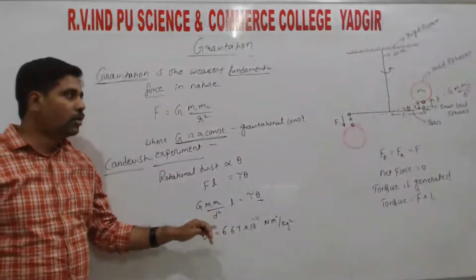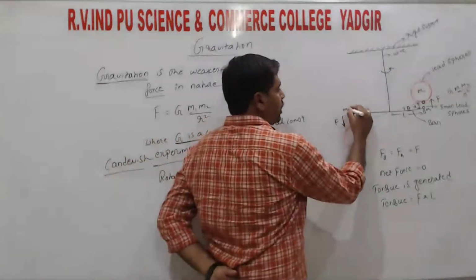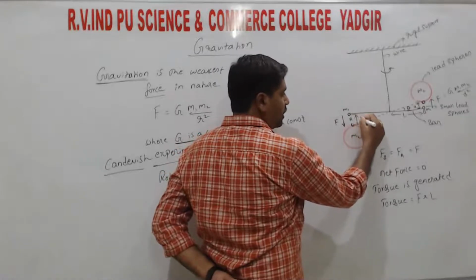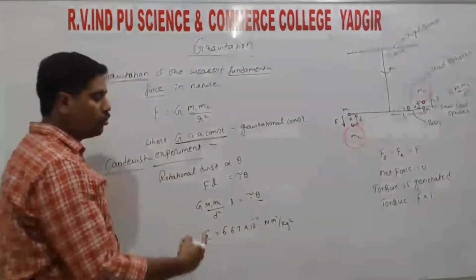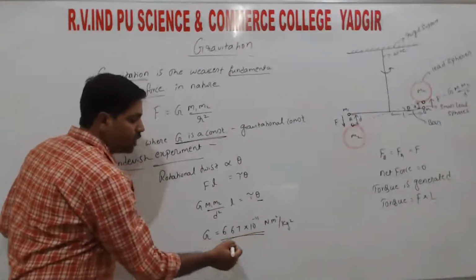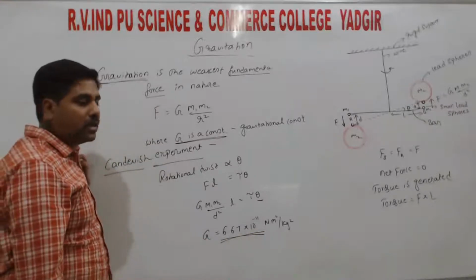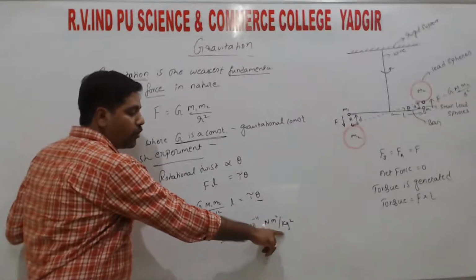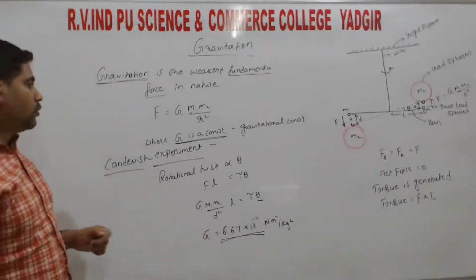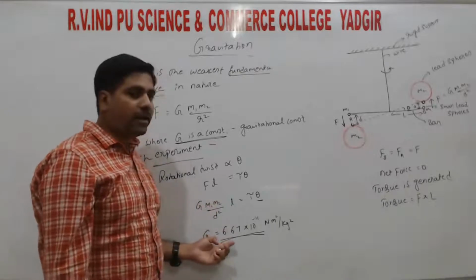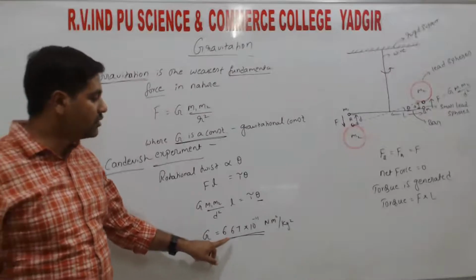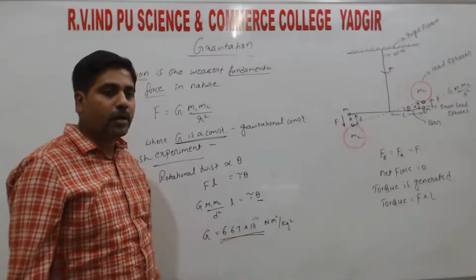So he considered the masses. Lead spear the masses considered ಮಾಡಿರ್ತಾನೆ. So distance between the two lead spear d ಅಂತ ತಗೊಂಡಿರ್ತಾನೆ, right? So ಅದೆಲ್ಲದಕ್ಕೂ value substitute ಮಾಡಿ simplify ಮಾಡಿದ್ಮೇಲೆ he gets the value, that is 6.67 into 10 power minus 11 Newton meter square per kg square, right? So by this way, he found the value of gravitational constant, right? So where G is a constant, so that constant has the value 6.67 into 10 power minus 11.